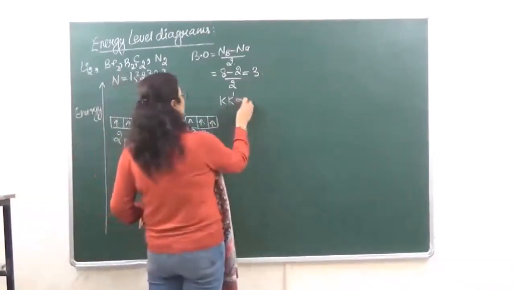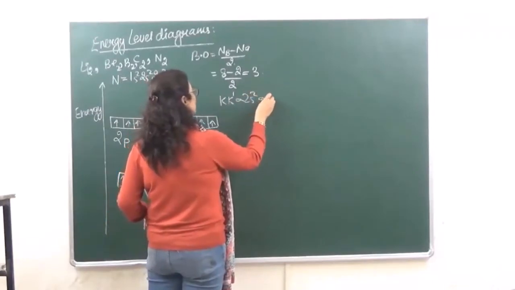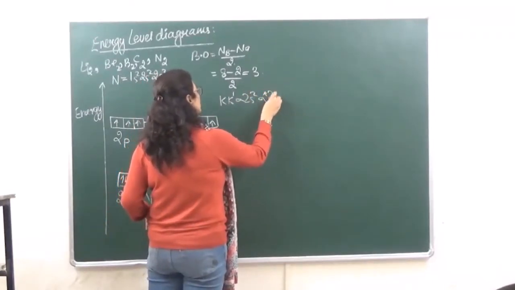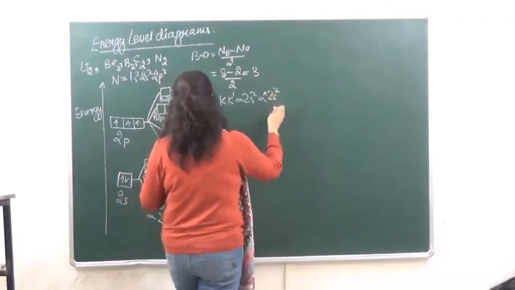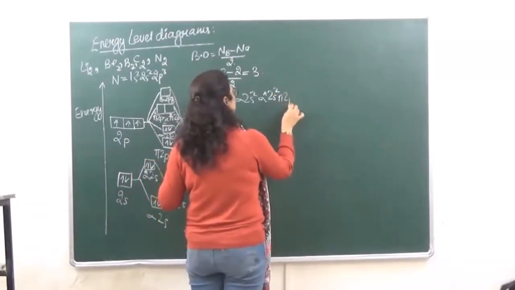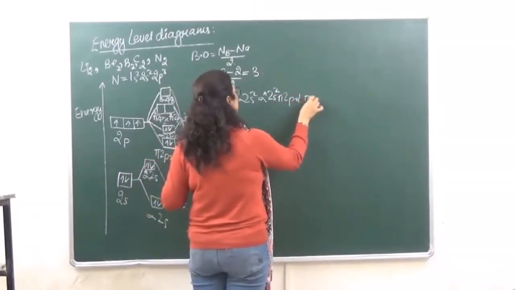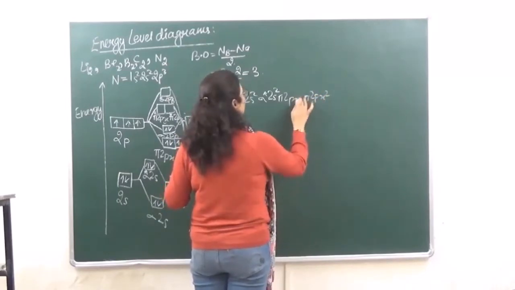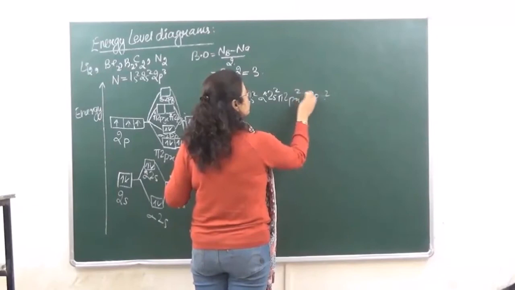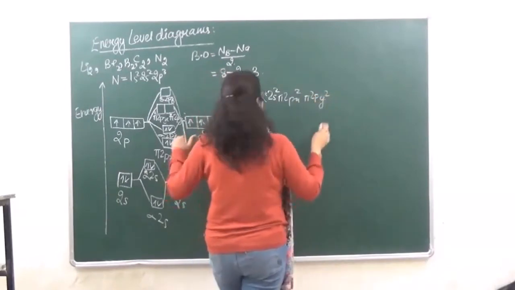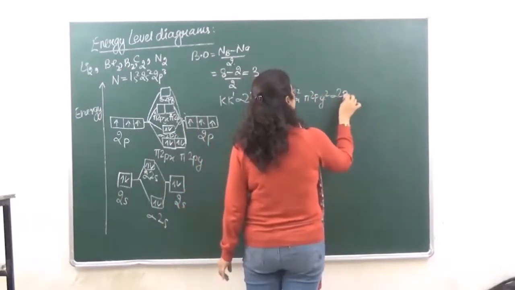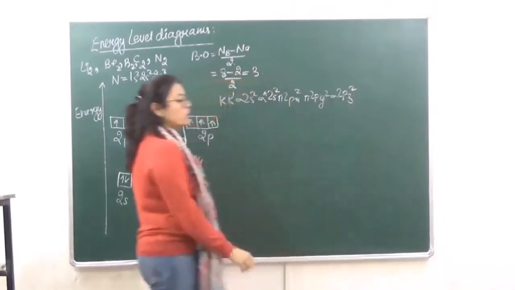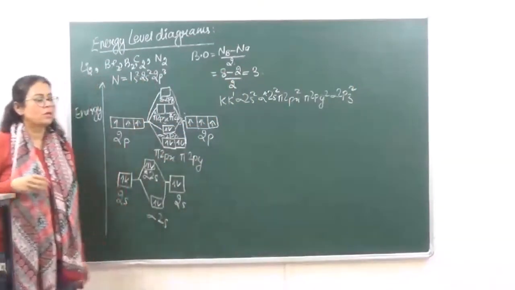After that we have sigma 2s2, sigma anti-bonding 2s2, and then we have pi 2px2, pi 2py2, and we have sigma 2pz2.